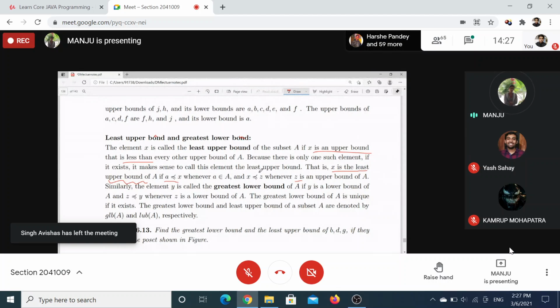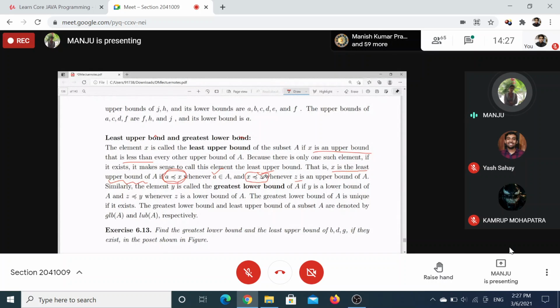This means it is the least of all the upper bounds. First it should be an upper bound, and then the least of all other upper bounds. This is the least upper bound.